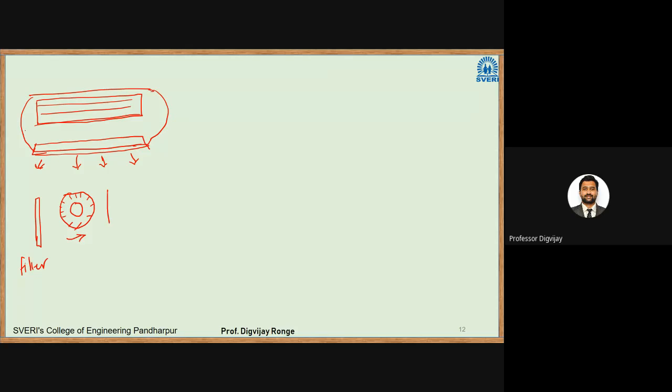Then we have a heat exchanger, that is the evaporator coils. The air comes in contact with the evaporator coil and gets cooled. Then the blower will supply the air again, and the air will go out through the air delivery system. And here is the return air system, which takes the return air. That return air will come inside in direct contact with the evaporator coil, and that cooled air will be supplied. Okay.